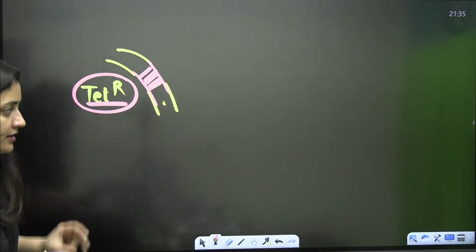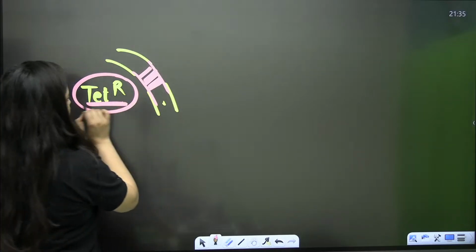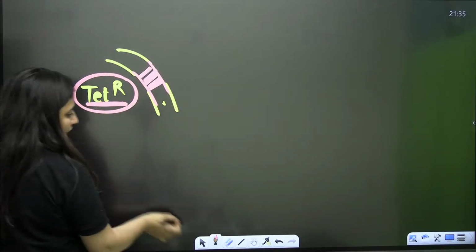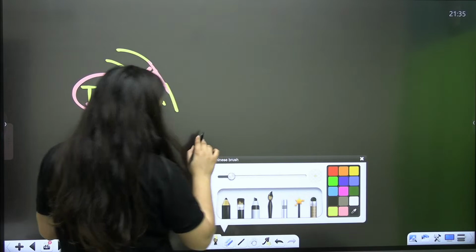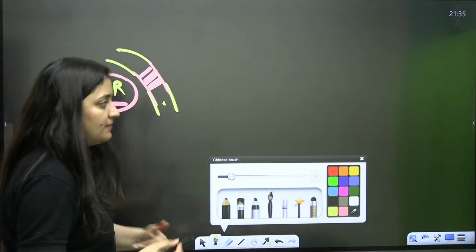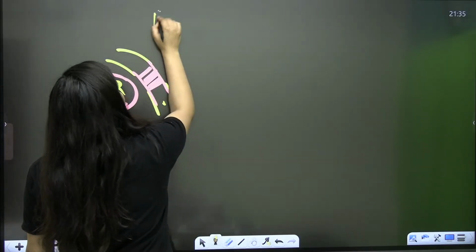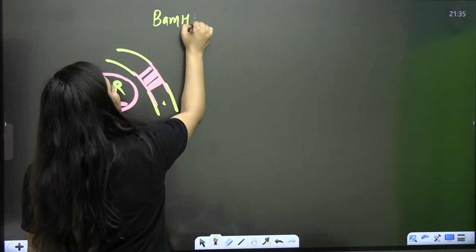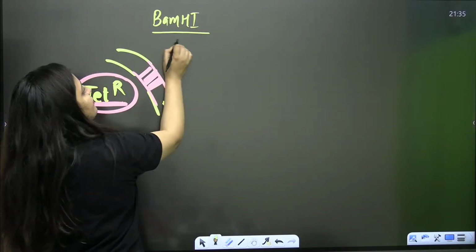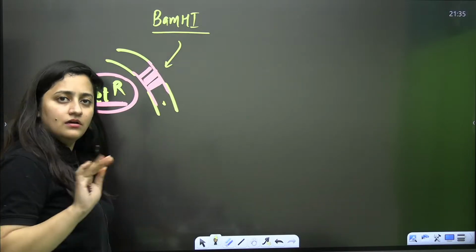Clear? Okay. So now you will understand the role of the selectable marker. I have used this enzyme, and this enzyme has its restriction site in the tetracycline gene.